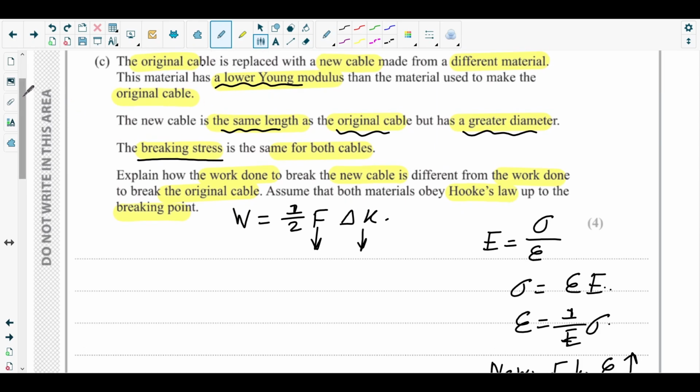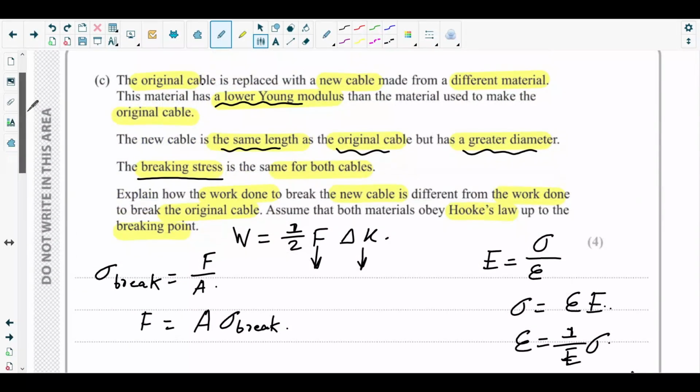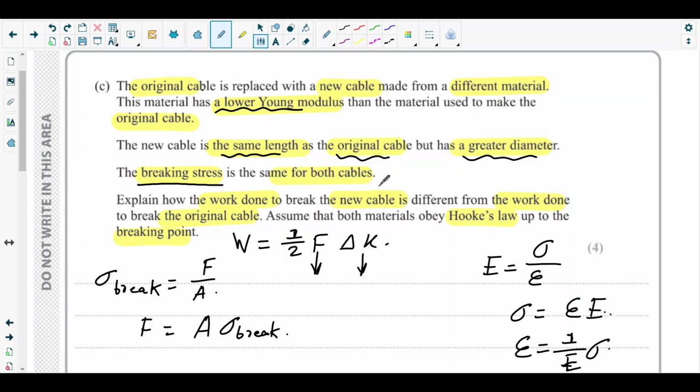What can we consider for the force? Breaking stress. Stress equals F break over area of cross section, and it's the same for both. So if you consider the force, you get A times breaking stress. Breaking stress is constant, so the one which has greater area of cross section will need more force at the point of breaking.